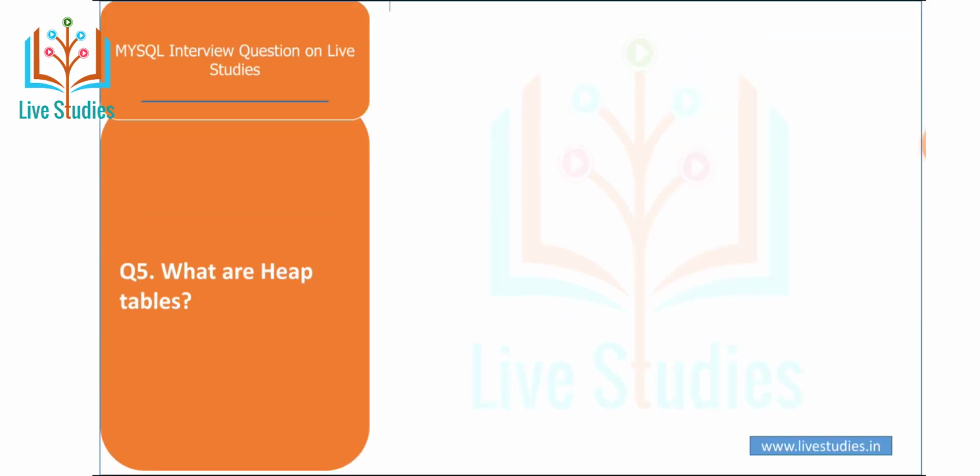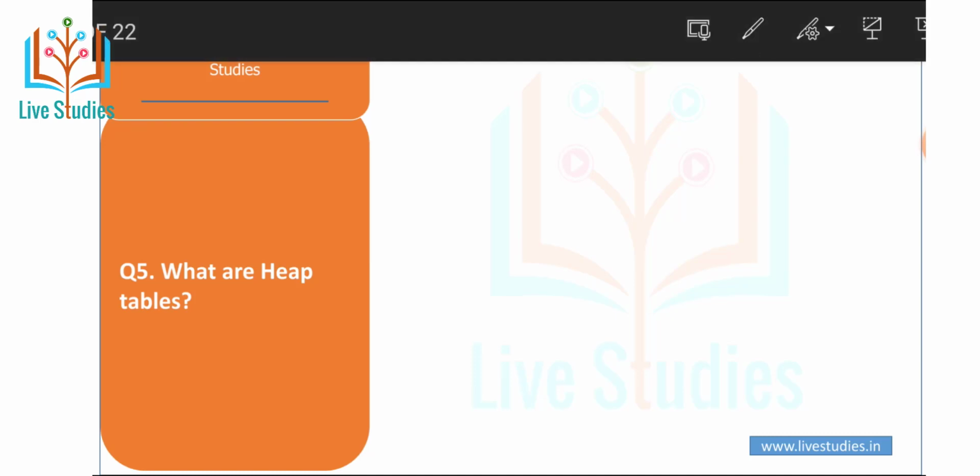Moving to another question: what are heap tables? Heap tables are present in memory and they are used for high speed storage on a temporary basis. BLOB or text fields are not allowed. Only comparison operators can be used: equal, greater, less, greater than or equal to, less than or equal to.